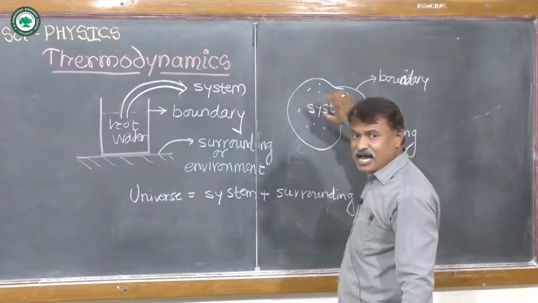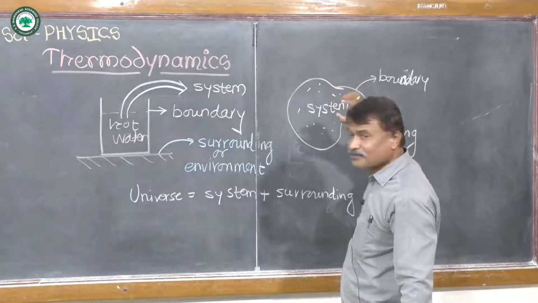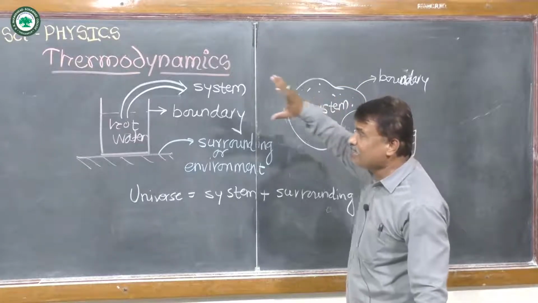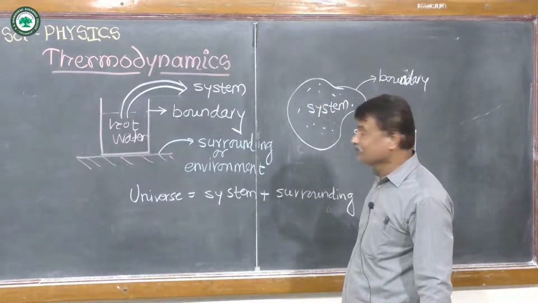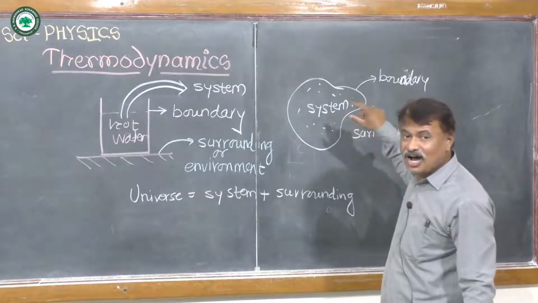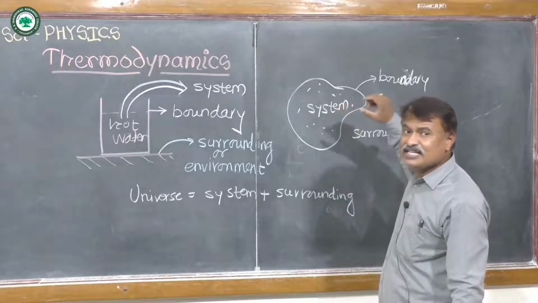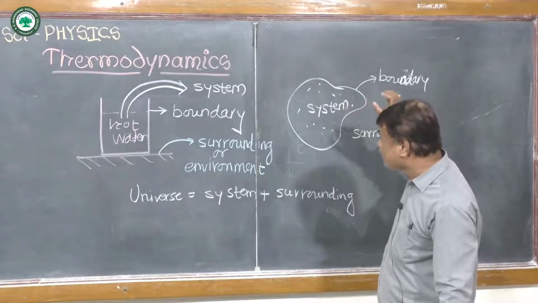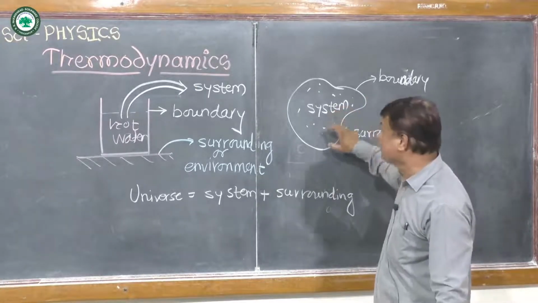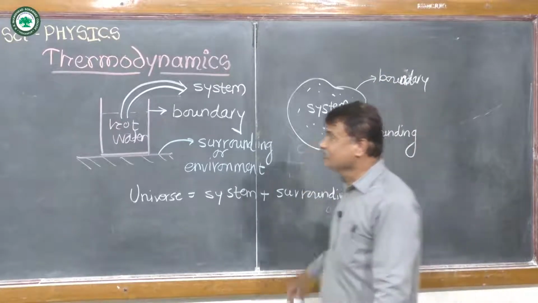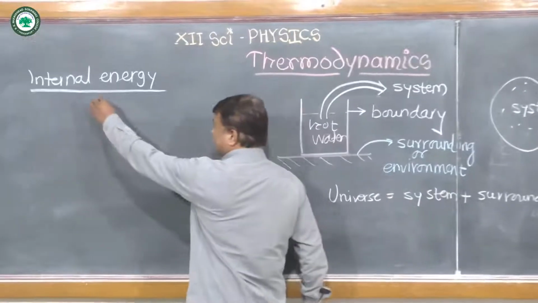The energy associated with those molecules is called internal energy. But remember that all these particles are in random and disordered motion, and the energy associated with all these molecules is called the internal energy of a system.